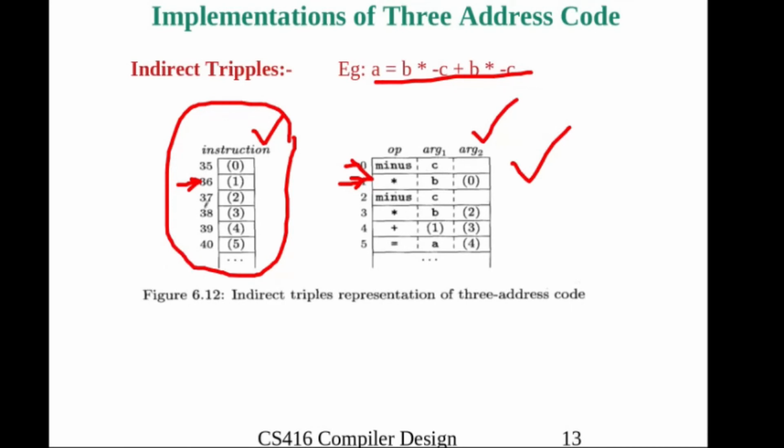These are the 3 representations of a three address code. Why do we represent them in memory, why do we store them in memory? That is what these 3 representations tell: quadruple, triple and indirect triple.